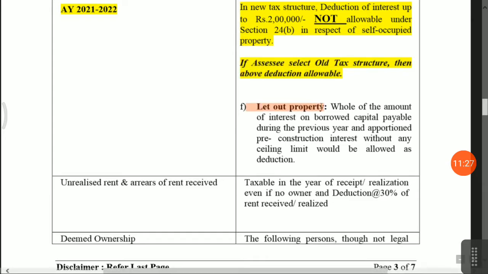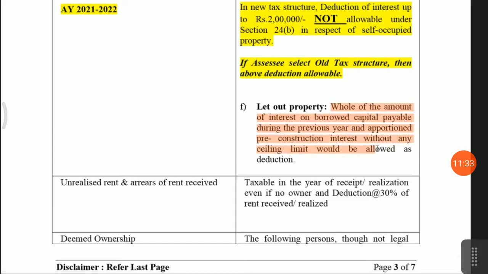Let out property: the whole of the amount of interest on borrowed capital payable during the previous year, apportioned pre-construction, without any ceiling limit will be allowed as a deduction. Okay. In this case, there is no concept of self-occupied property. There is a let out property.